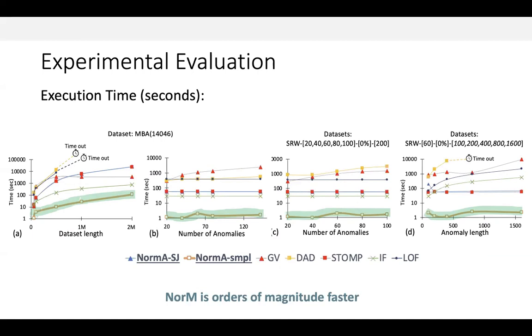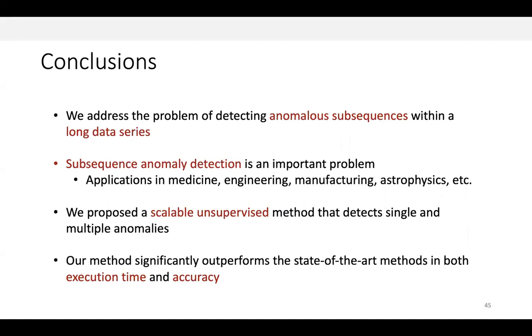To conclude, we address the problem of detecting anomalous subsequences within a long data series, and proposed the NorM approach that uses a data structure called the normal model, which represents the normality of a data series. We provide a large experimental analysis and show that our method outperforms both in execution time and accuracy the current state-of-the-art methods for subsequence anomaly detection in large data series.